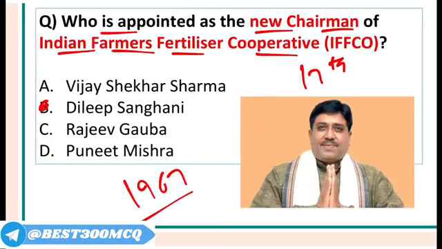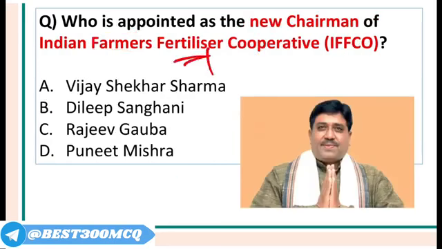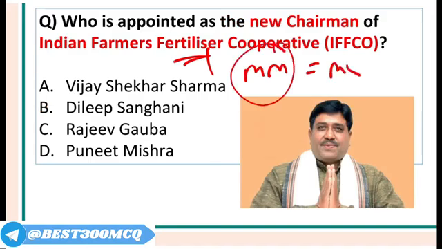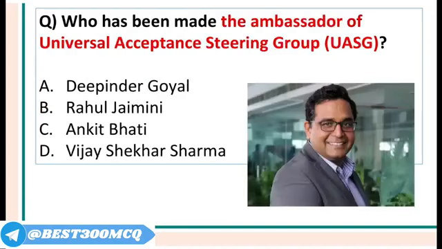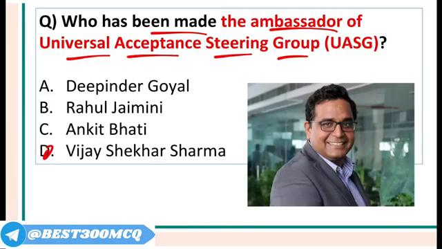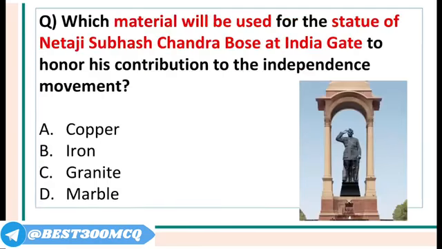And who is India's Minister for Chemical and Fertilizer? It is Mansukh Mandaviya. He is also the Minister for Health and Family Welfare. Who has been made the ambassador of Universal Acceptance Steering Group? Universal Acceptance Steering Group, it is a global internet body. Remember, it is Vijay Shekhar Sharma. He is the founder of Paytm.